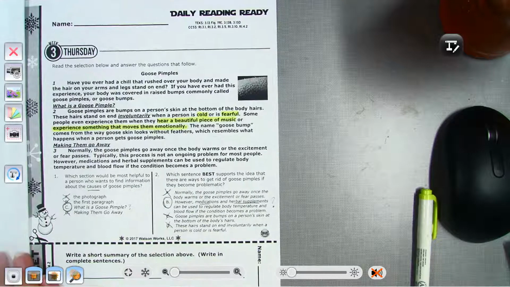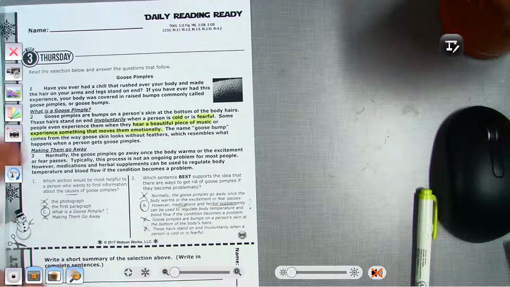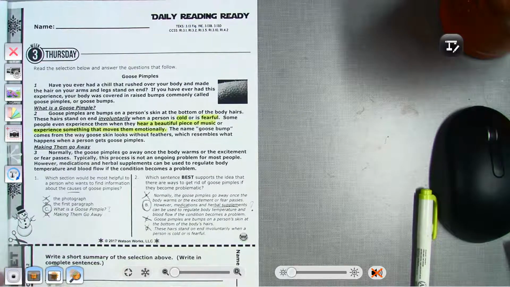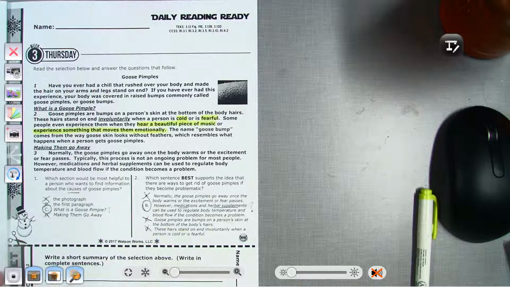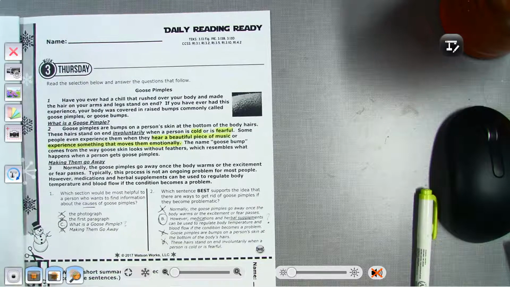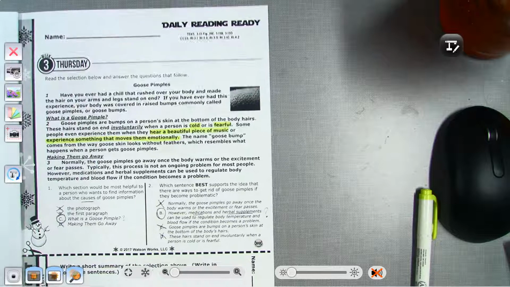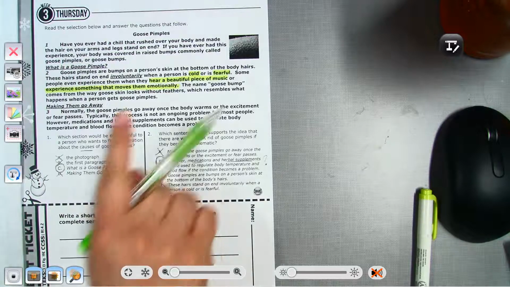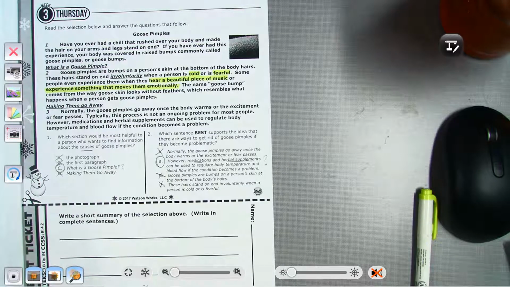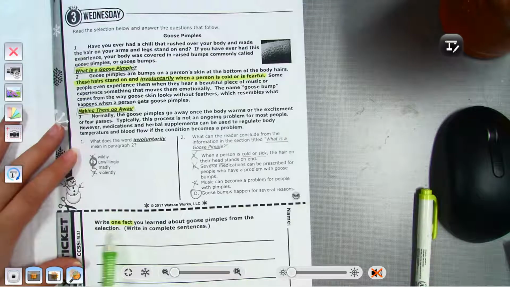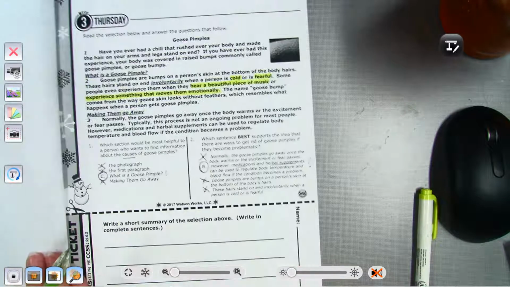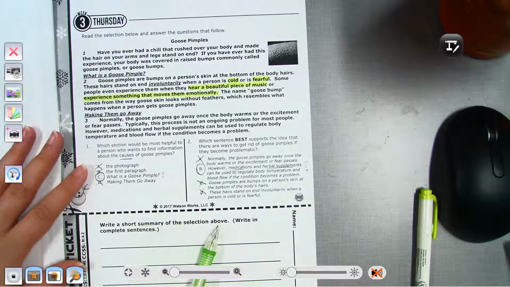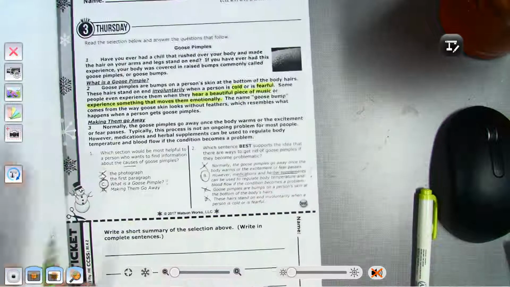Okay. And then I want you to answer this question or write a short summary of the selection above. So you're going to tell me a short summary. And remember, we talked about summaries last week. And we said in order for us to write a good summary, we only put information that comes from our passage. We do not copy sentences. We write in our own words, and we make sure it's only important details. Okay, so you have two things to do. You're going to tell me one fact about goose pimples, and you're going to write a short summary of the selection above. So you're going to write a short summary of what we read. All right, guys.